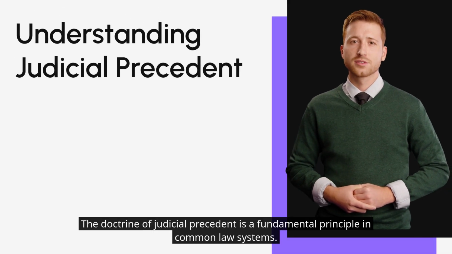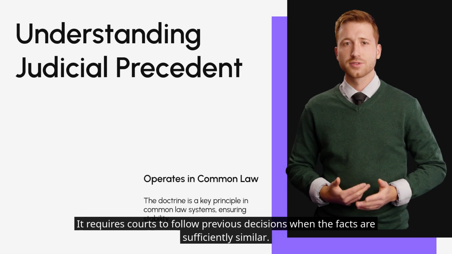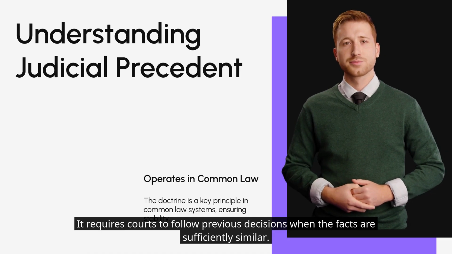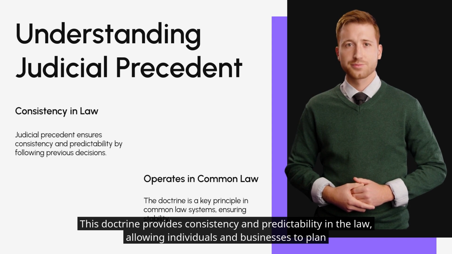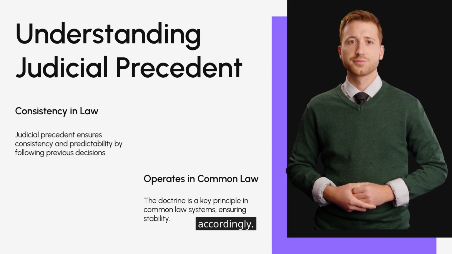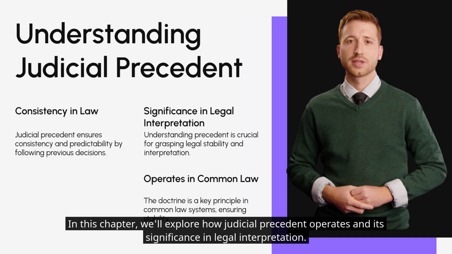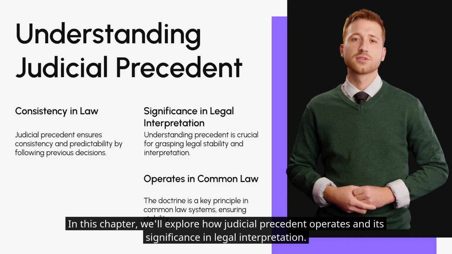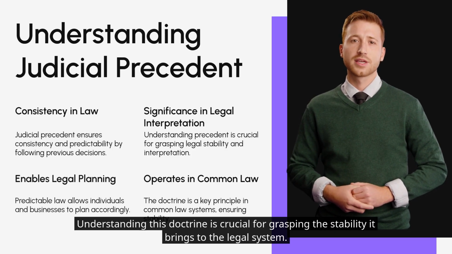The doctrine of judicial precedent is a fundamental principle in common law systems. It requires courts to follow previous decisions when the facts are sufficiently similar. This doctrine provides consistency and predictability in the law, allowing individuals and businesses to plan accordingly. In this chapter, we'll explore how judicial precedent operates and its significance in legal interpretation. Understanding this doctrine is crucial for grasping the stability it brings to the legal system.